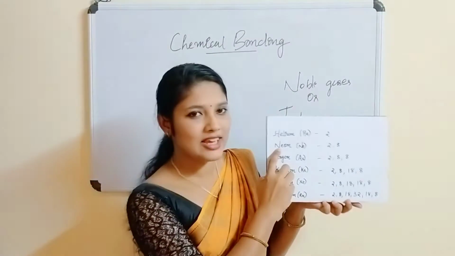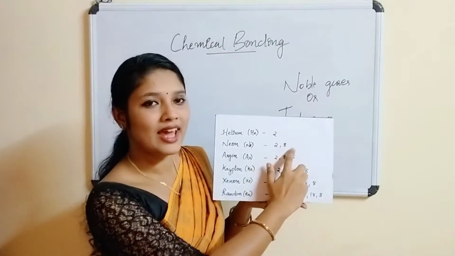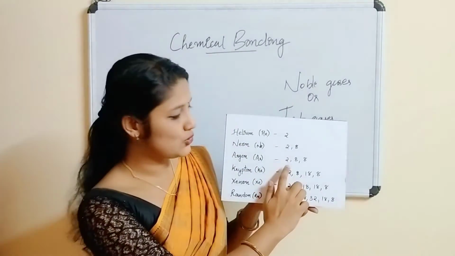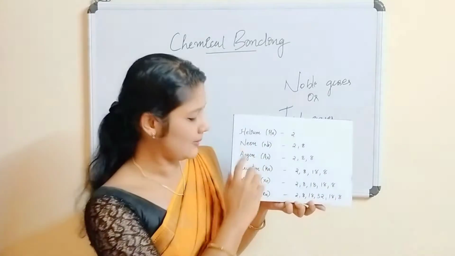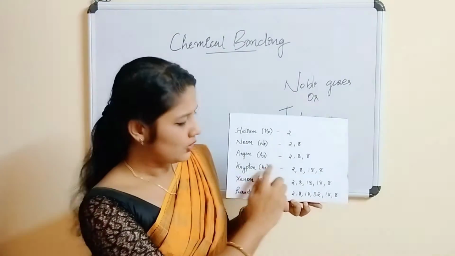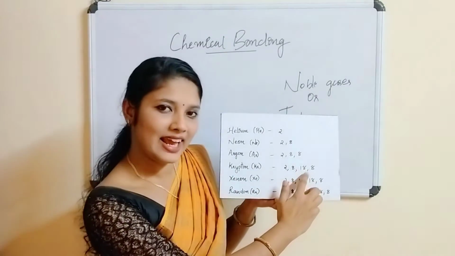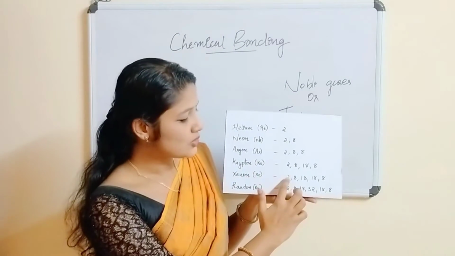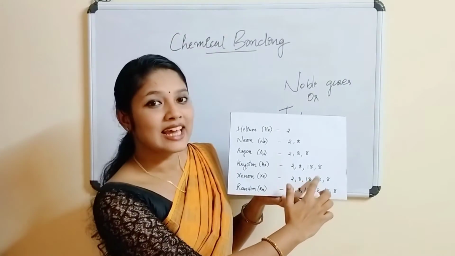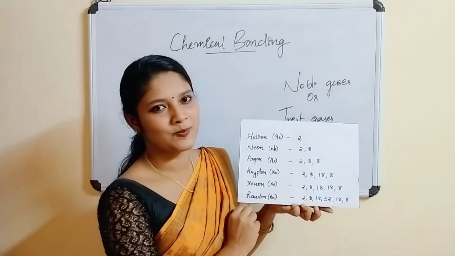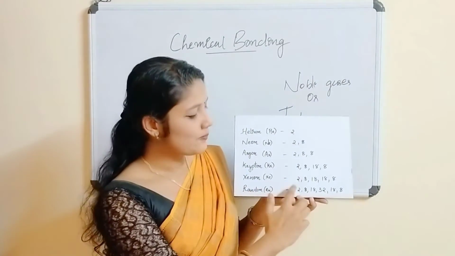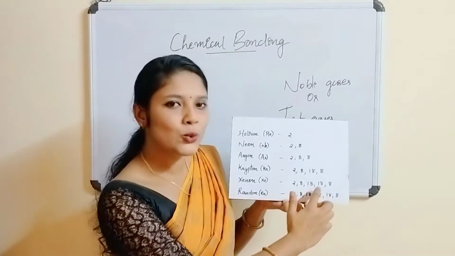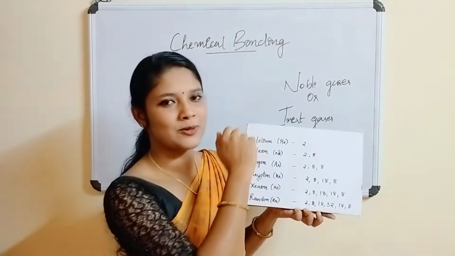Neon is 2, 8. Argon is 2, 8, 8. Krypton is 2, 8, 18 and 8. Xenon is 2, 8, 18, 18 and 8. Radon is 2, 8, 18, 32, 18 and 8.